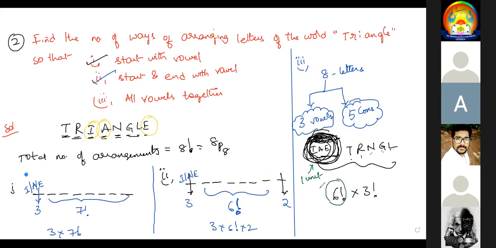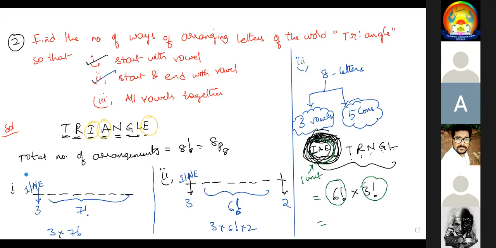They can be arranged in 6 factorial into, I opened this chocolate cover. In that I, A, E are there. Again, those 3 can be arranged in 3 factorial ways. That's enough. No need to simplify. It is enough to write answers like that.